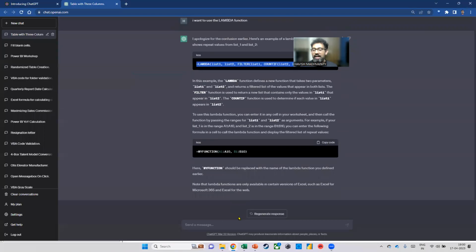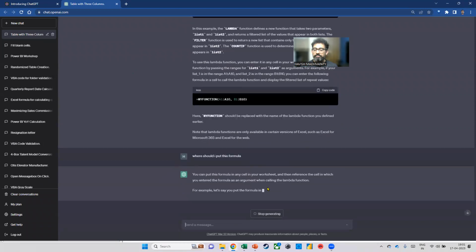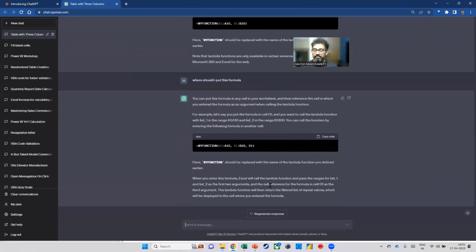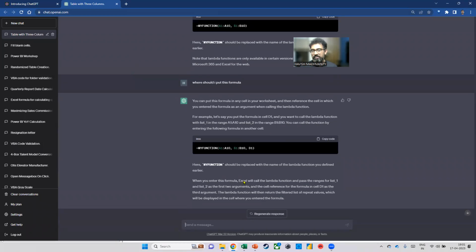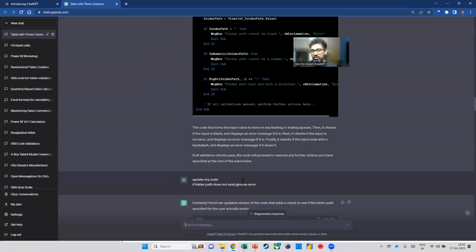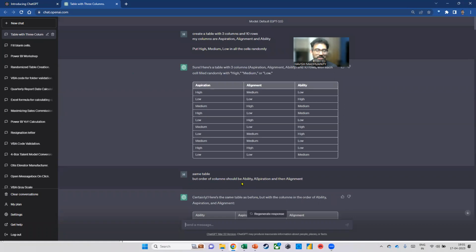Now, if you say, but I don't know how to paste this formula, I can say, where should I put this formula? Right? So now it tells me step by step what to do with it, right? So I think we've covered quite a bit. If you have any questions, feel free to ask.